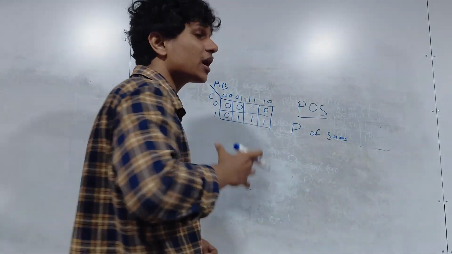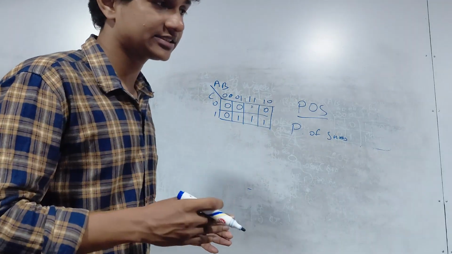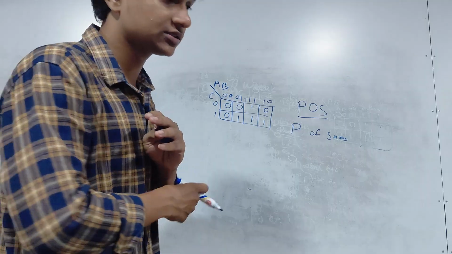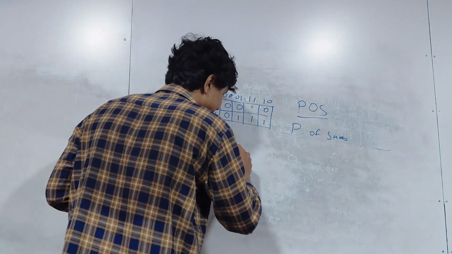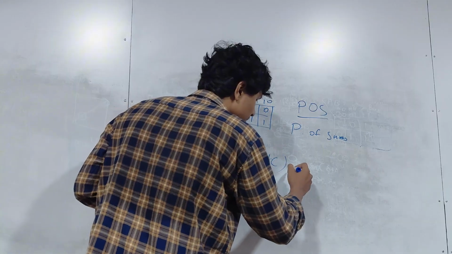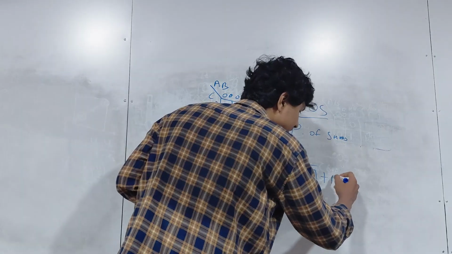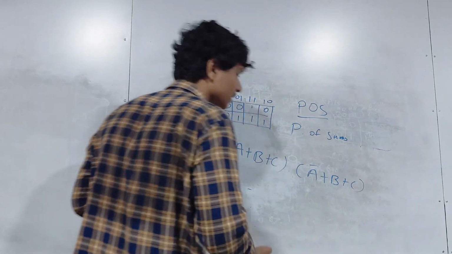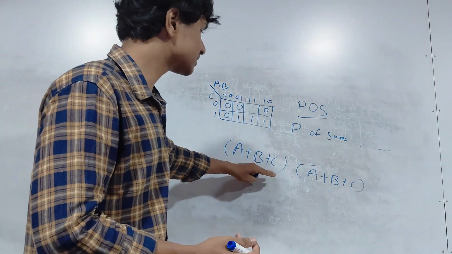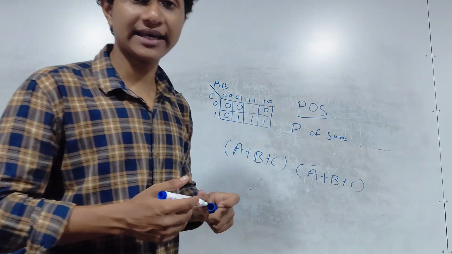What does product of sums mean? Meaning you have multiplications of sums. For example, A plus B plus C multiplied by A bar plus B plus C. This is a product of sums, this is POS.